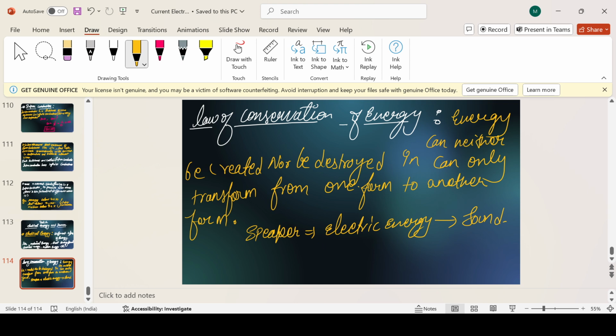Then when we talk about the light bulb, electric energy is converted into light, and plus heat also, like in an incandescent bulb, the heat is also provided. So there are many things which are transformed from one form of energy to another. This we already studied in work, energy and power, so we are not wasting time on this part.